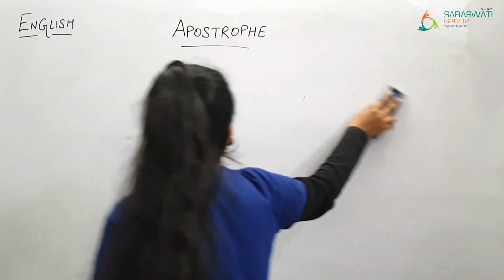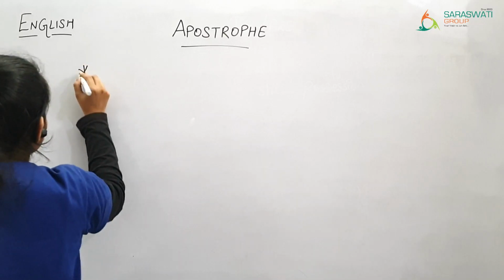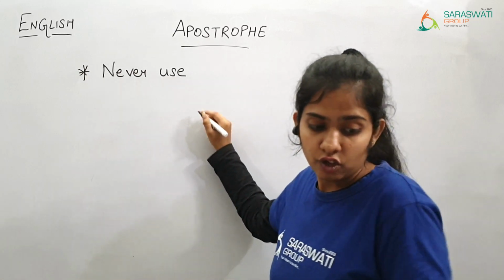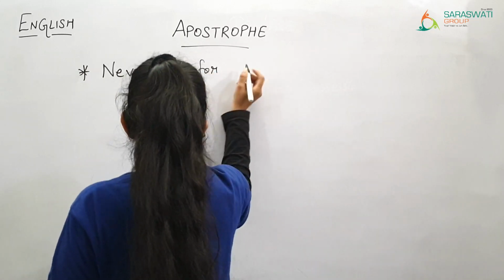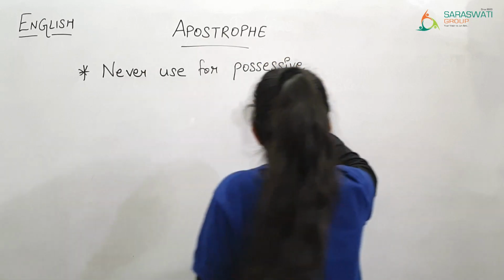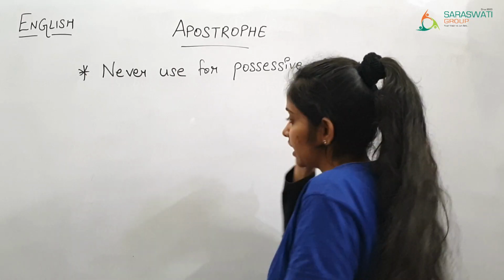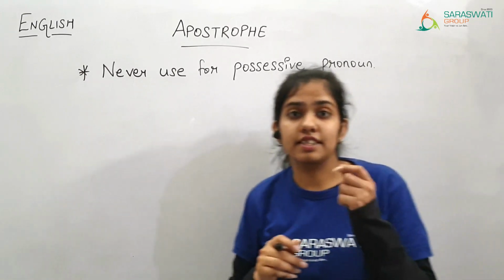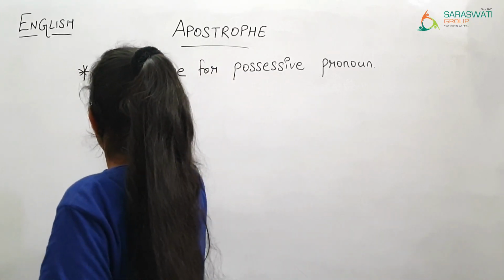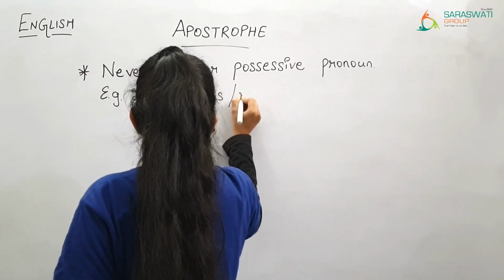So let's learn some of the rules of apostrophe. The very first rule is never use it for a possessive pronoun. You know what the possessive pronouns are, right? His, hers, theirs, yours, ours, theirs, yours.